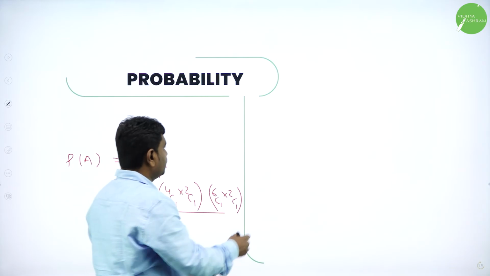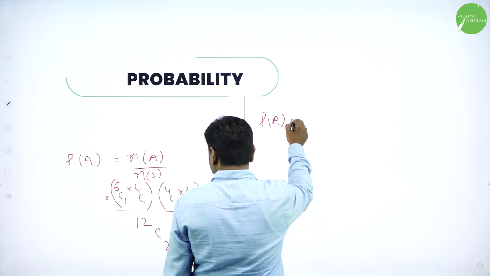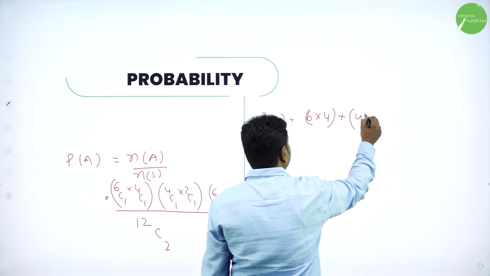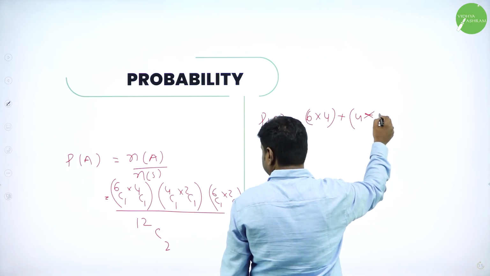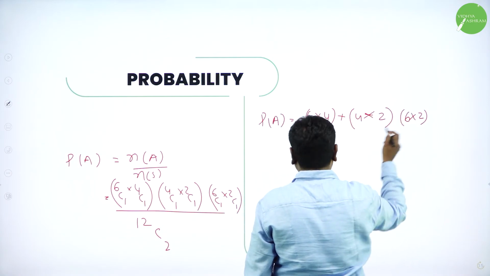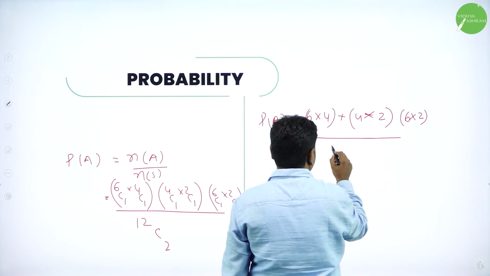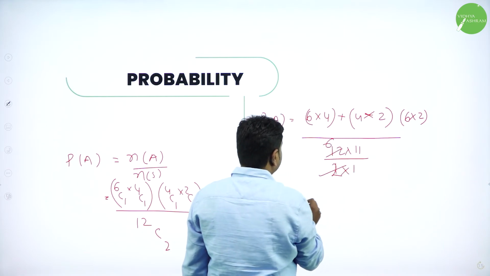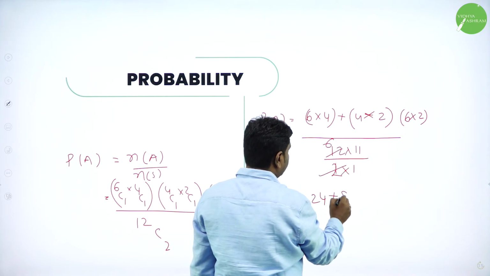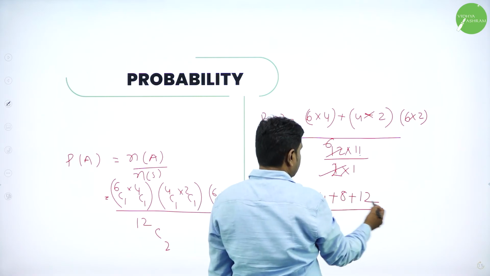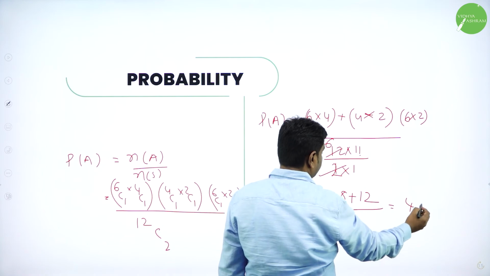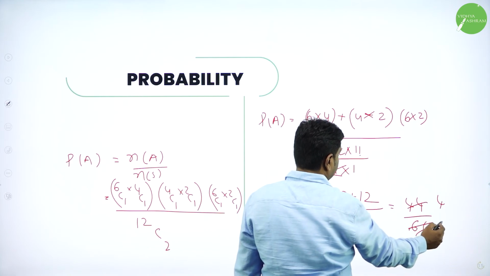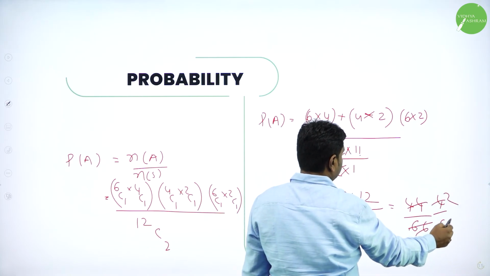Now simplify this. P of A is equal to 6C1 is 6, 4C1 is 4, plus 4 into 2, plus 6 into 2, divided by 12C2, which is 12 into 11 divided by 2 into 1. 2 ones are 2, 6 sixes are 6. So 6 fours are 24. 8, 12, 20. 20 plus 24 is 44, by 66. 11 fours are 44, 11 sixes are 66. 2 twos are 4, 2 threes are 6, so 2 by 3.